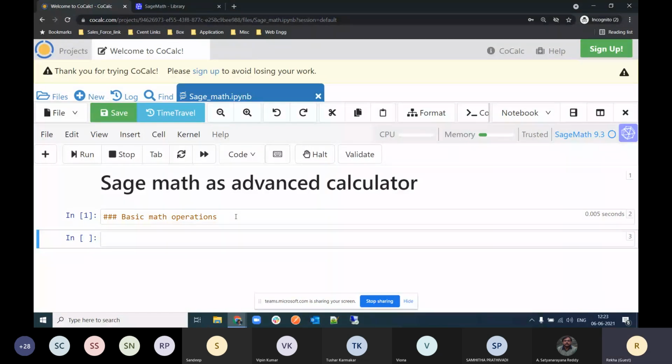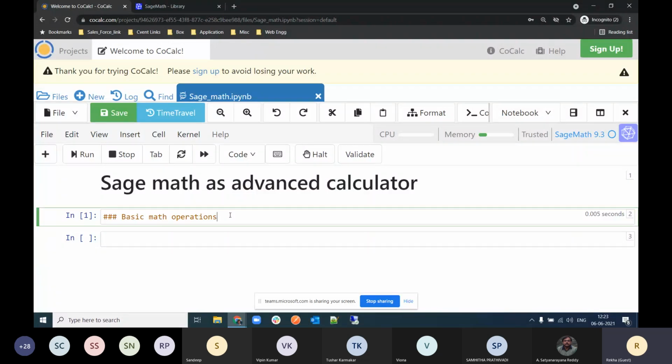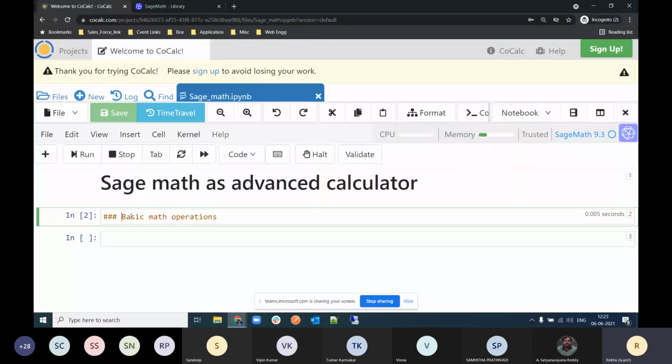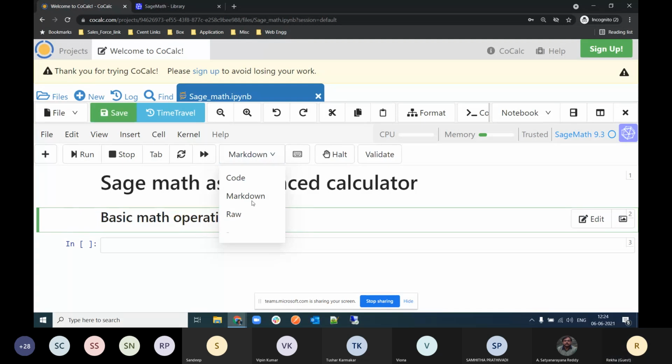Guys, please give me one minute. Click here and then Shift Enter. I think there is some cell type selection issue. Markdown, oh, code, sorry.